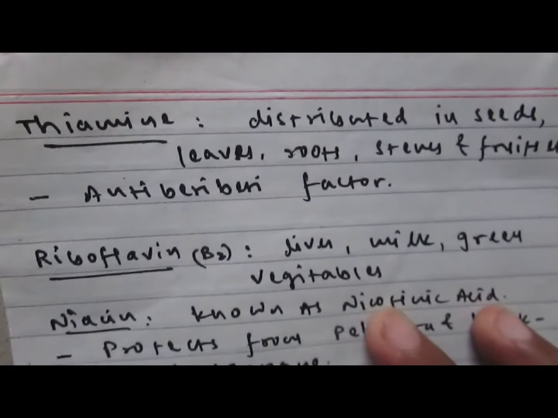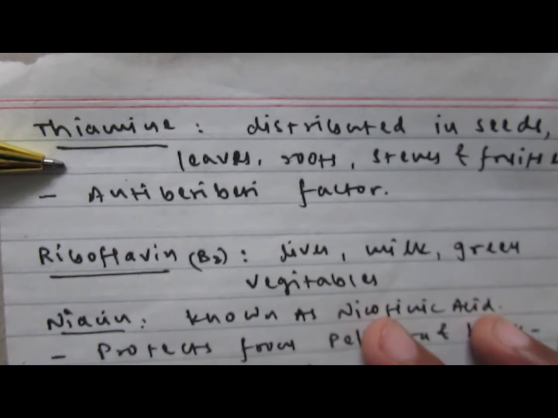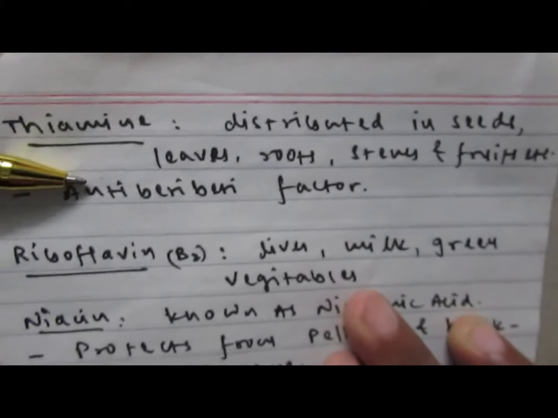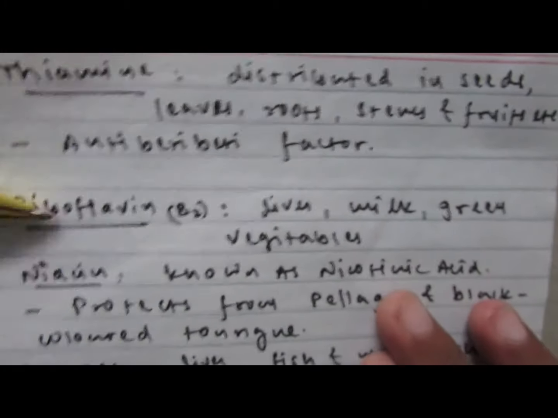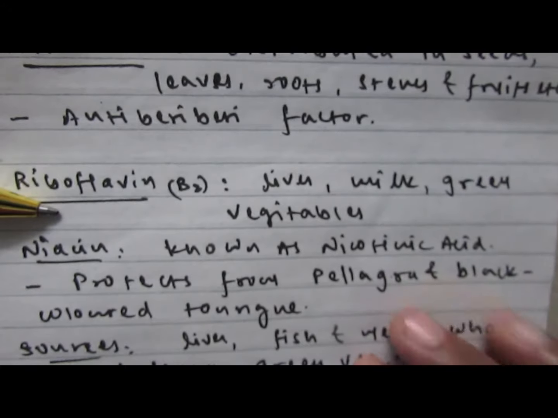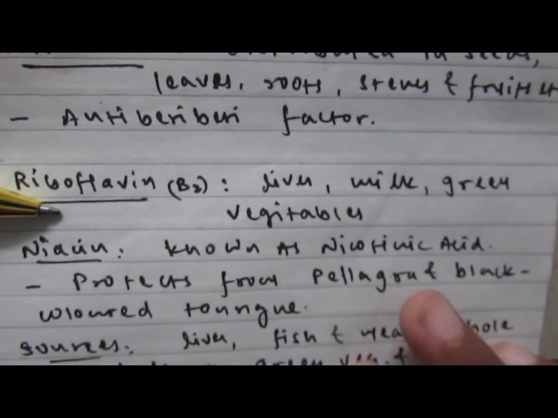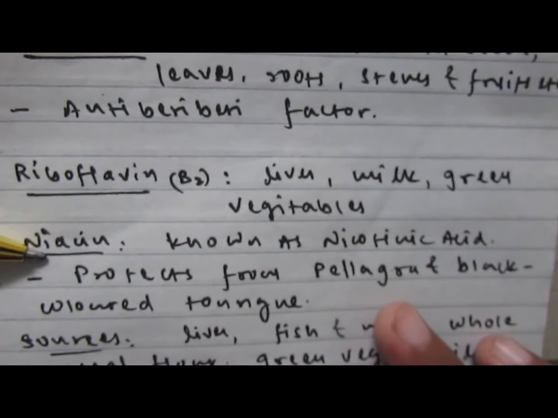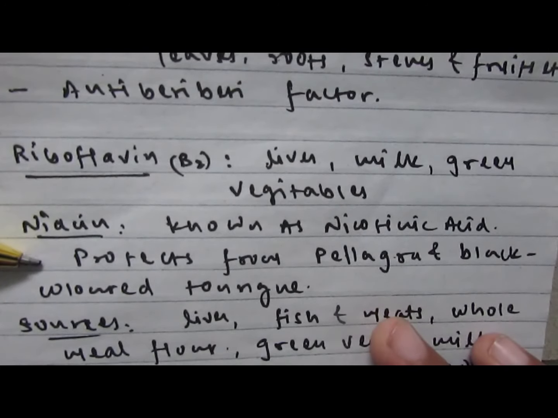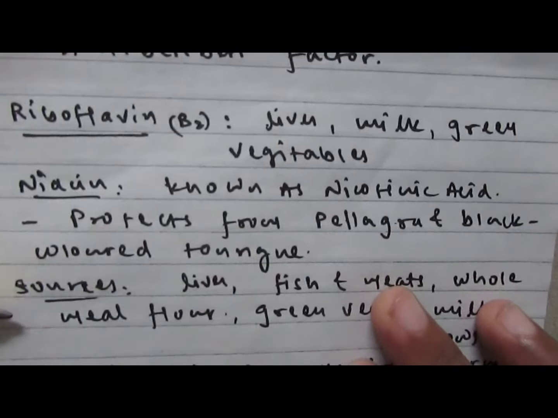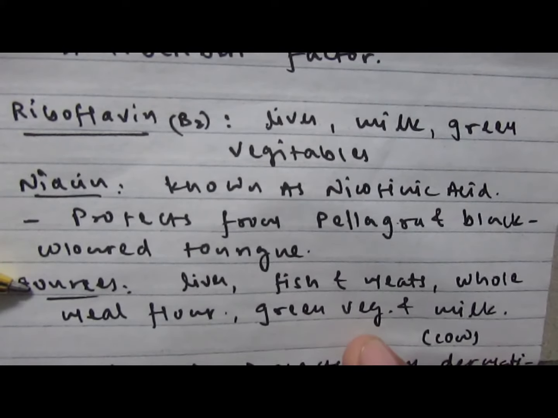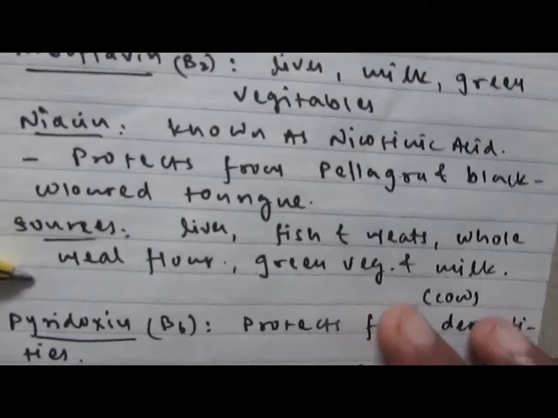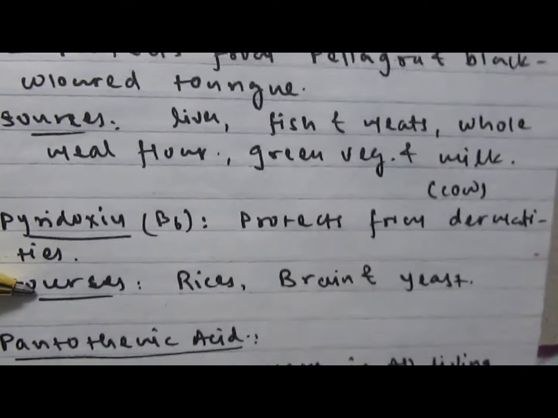Thiamine will protect the body from the disease beriberi, and leaves, roots as well as fruits and vegetables are rich sources of thiamine. For riboflavin, that is B2, liver, milk and green vegetables are rich food sources. Niacin, that is also known as nicotinic acid, protects from pellagra as well as black colored eyes. Sources of niacin are liver, fish, meat, whole wheat flour, green vegetables, and especially cow milk.